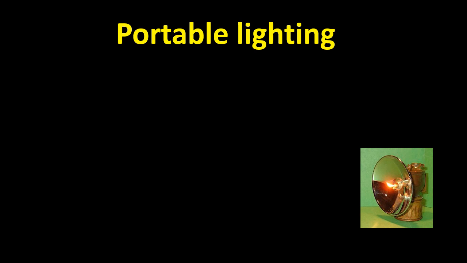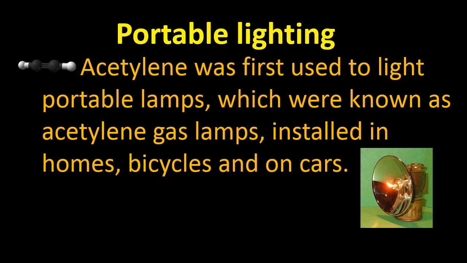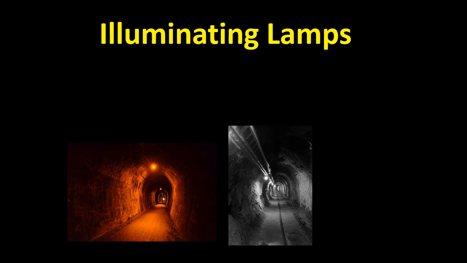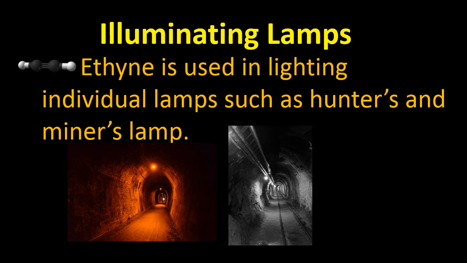A wonderful use of alkynes is portable lighting. You can take the light wherever you go. Acetylene was first used to light portable lamps, which were known as acetylene gas lamps, installed in homes, bicycles and on cars. As alkynes are used in making portable lamps, these illuminating lamps are used for individual purposes, such as for hunters and for miners' lamps.